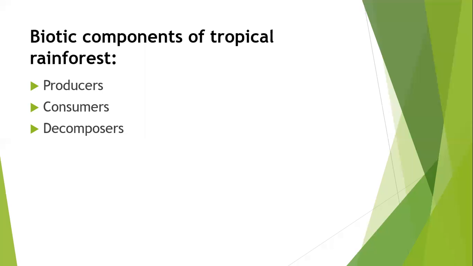Decomposers eat dead organic matter. Termites, earthworms, and fungi are some of the decomposers that live in the tropical forest. Fungi are great decomposers and recyclers of nature.